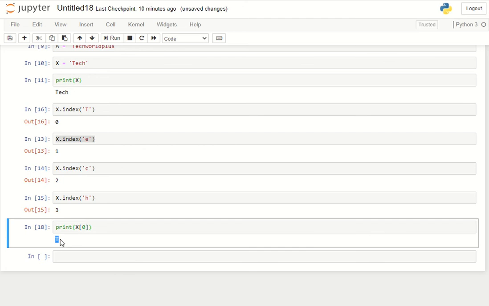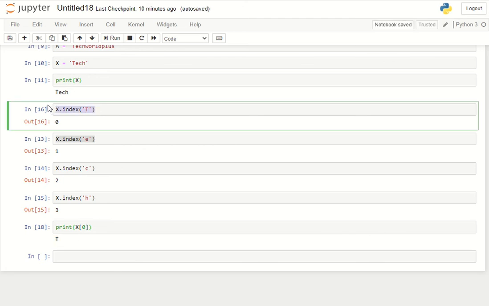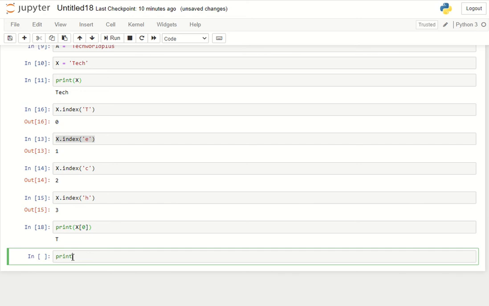Now you can see that when you try to find the t, the value of the index is 0. Similarly, you can take any value in your piece of code.